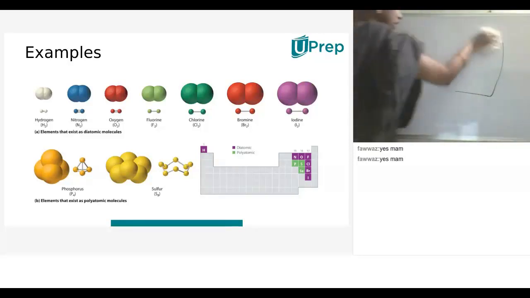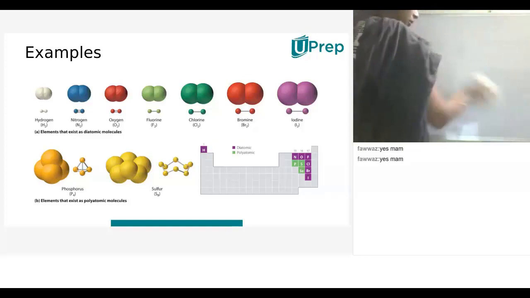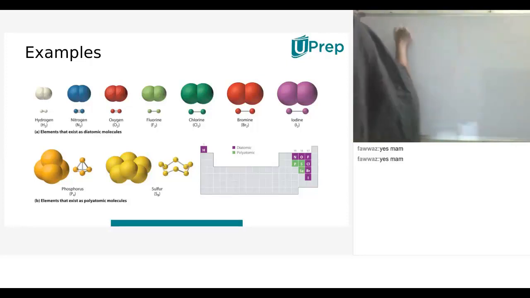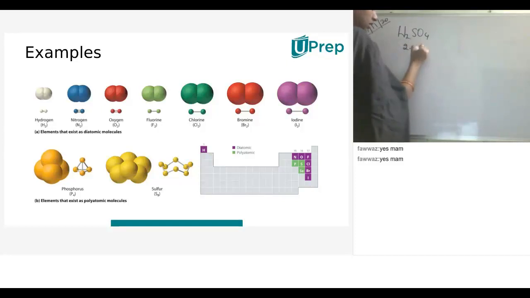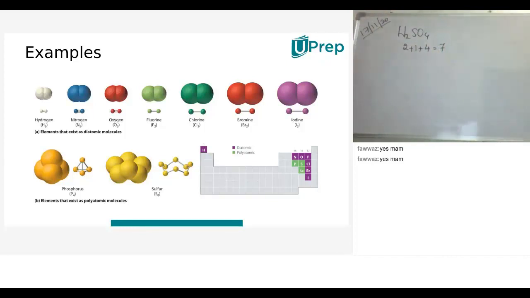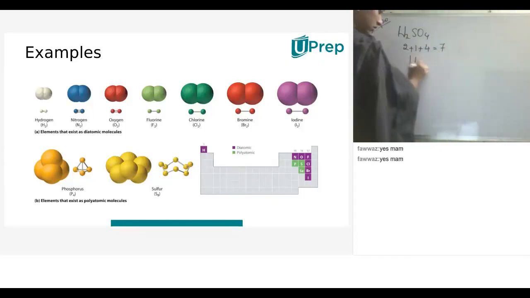For example, monoatomic, diatomic, triatomic, tetra or polyatomic. When we consider atomicity, take H2SO4. That means 2 hydrogens, 1 sulfur, 4 oxygens. The total atomicity of sulfuric acid is 7. Do you remember, children? Yes, ma'am, we do remember.